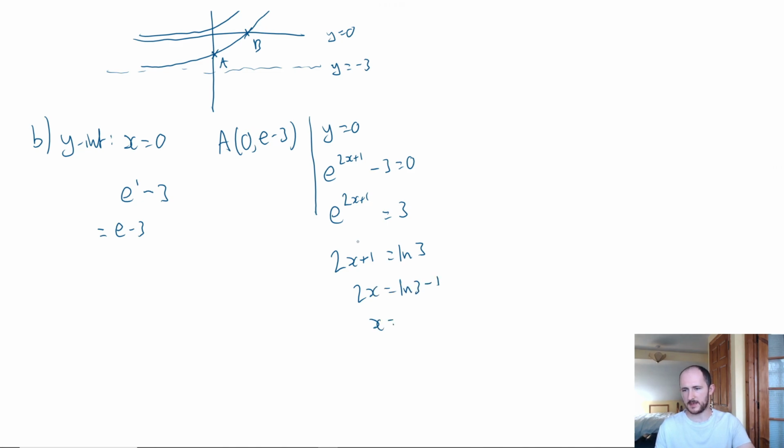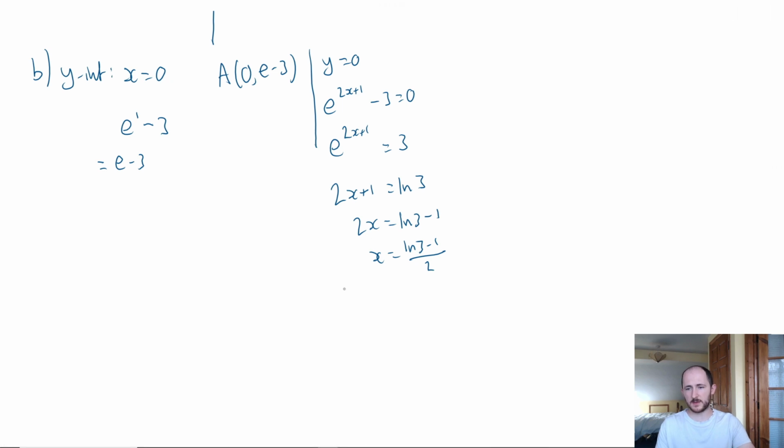And then divide both sides by 2. So we have ln 3 minus 1 over 2. Very ugly answer, but it is the correct one. So for coordinate b, we have ln 3 minus 1 over 2, comma 0.